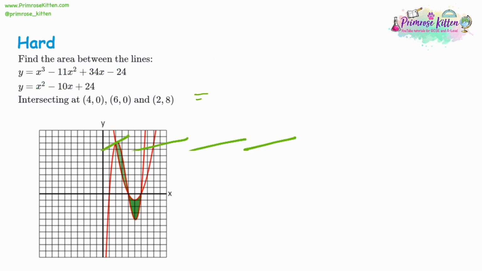So to integrate, we're going to increase all the powers by 1. 3 becomes 4, divide by 4. 2 becomes 3, divide by 3. And 12 divided by 3 is 4. Sometimes we get a whole number out of it. x becomes x squared. 44 divided by 2 is going to give us 22. And as usual, we need the plus c. So then we need to substitute. Now we've got 4, 6, and 2.